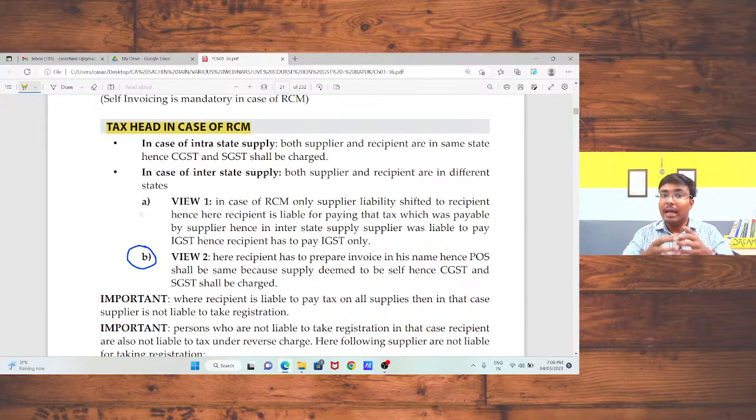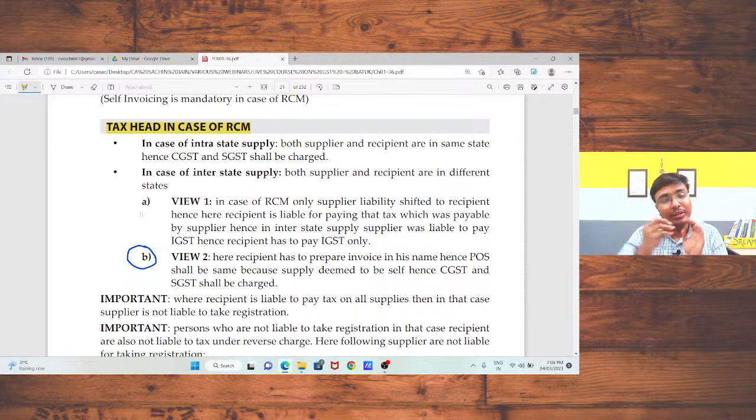I am preparing the invoices at my business premises, that is Rajasthan, and I am paying the tax at the same place. So, as per my opinion, as per logic, CGST and SGST should be charged because I am doing the self invoicing. So I need to charge CGST and SGST, and take the input tax credit related to CGST and SGST.